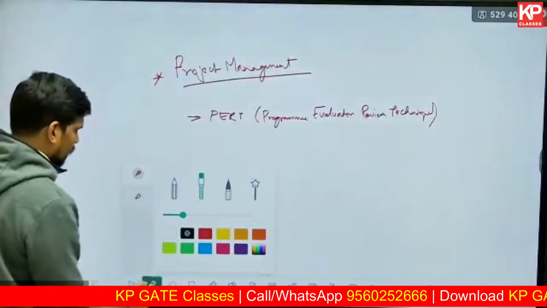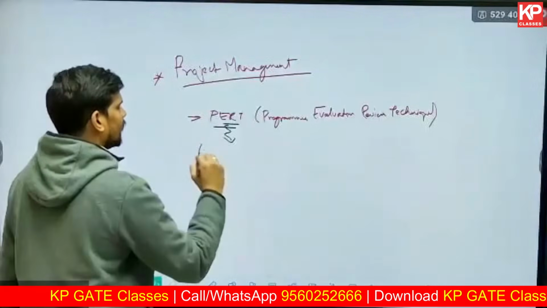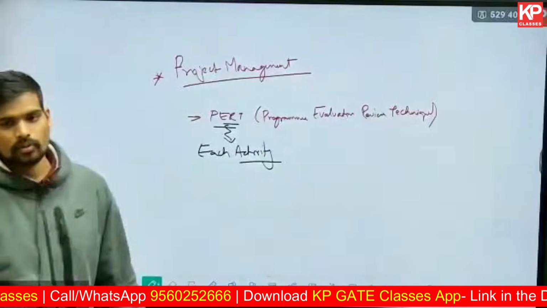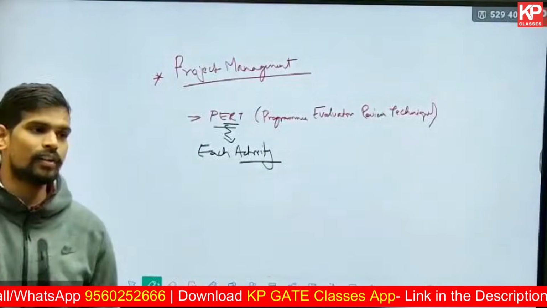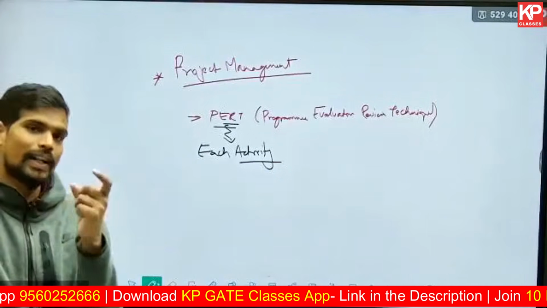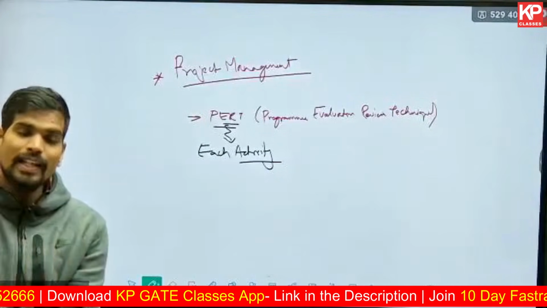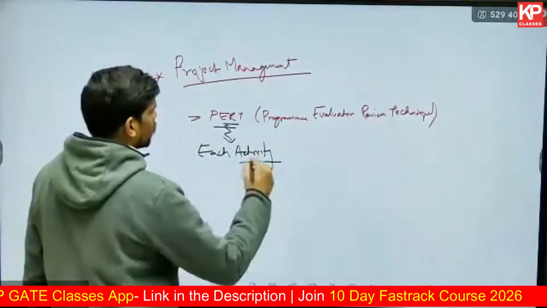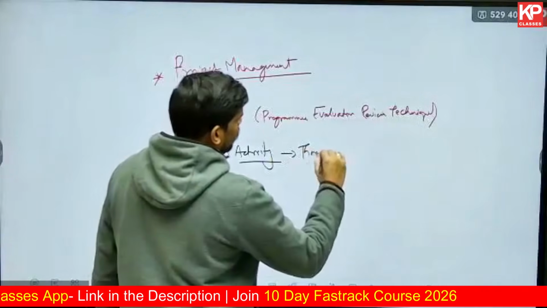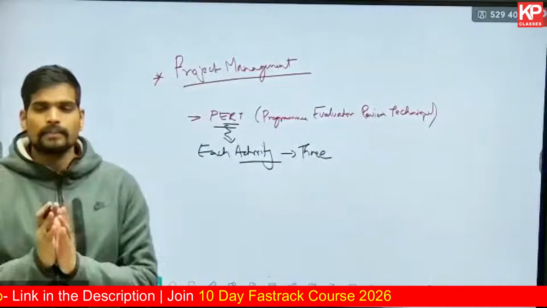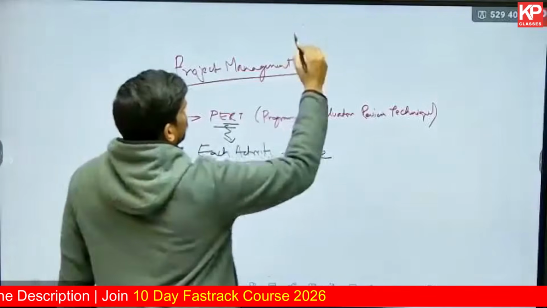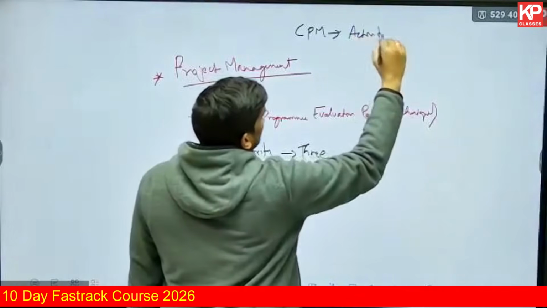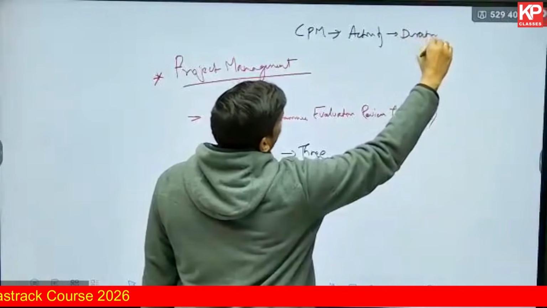So in the PERT model, basically each activity, I hope you know what is an activity in project management. Activity is basically a portion of the overall work which consumes resources like time, material, labor, and money. That's what an activity is. And each activity in PERT model has three time estimates. Unlike critical path method, which is a deterministic model. In CPM, here each activity has a defined single point duration.